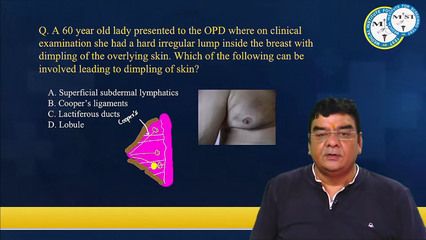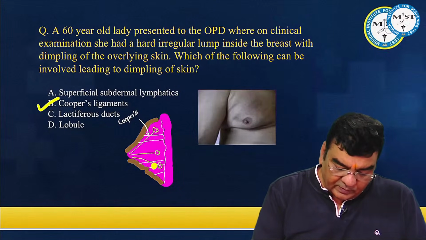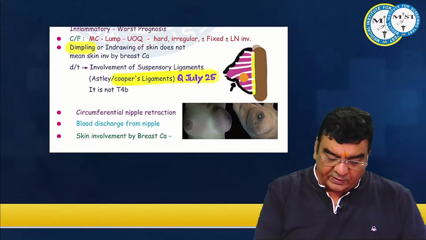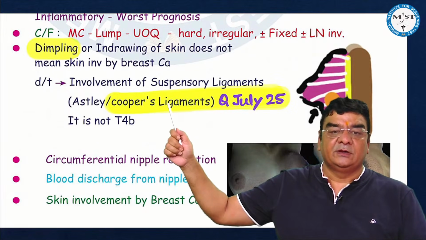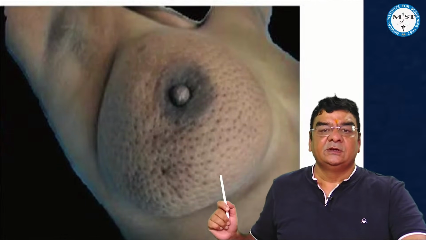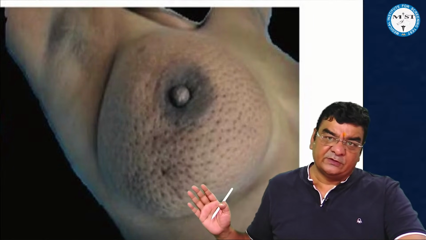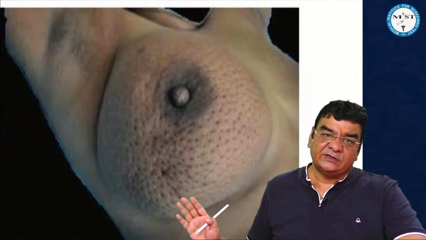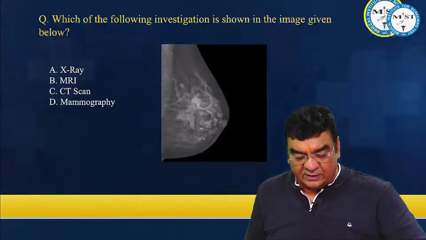Right. So here the answer goes in favor of Cooper's ligaments. Right. So here we can see this dimpling or indrawing of the skin. This is because of involvement of the Cooper's ligament. However, skin involvement in breast cancer like this peau d'orange type of appearance, according to the staging, if less than 1/3 surface area of the breast is involved and there is no redness, it is T4B. If more than 1/3 surface area of the breast is involved and there is redness, then it is T4D. Peau d'orange is definitely skin involvement.